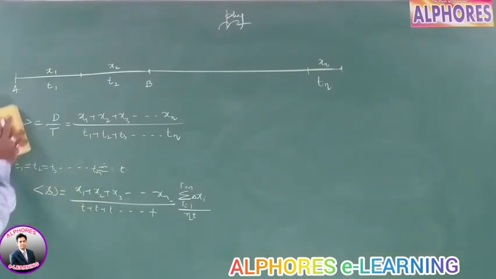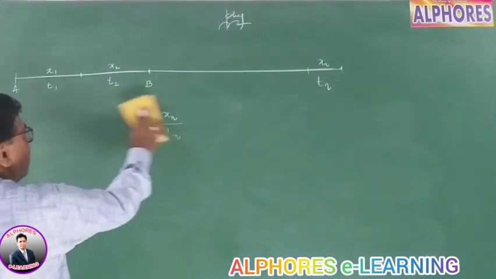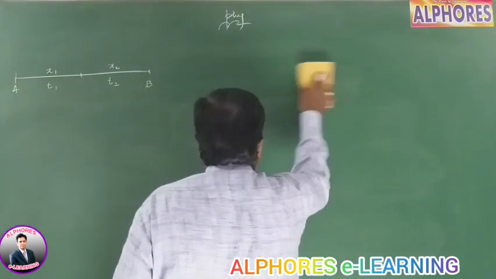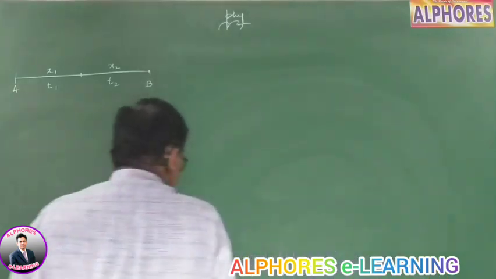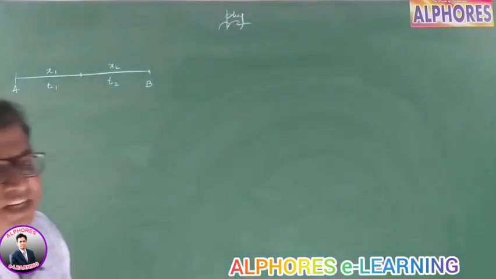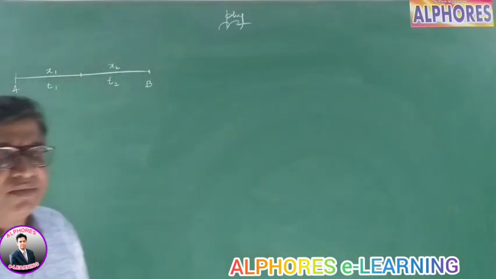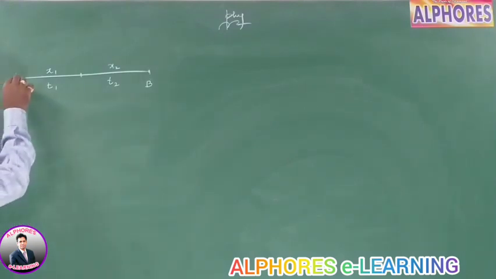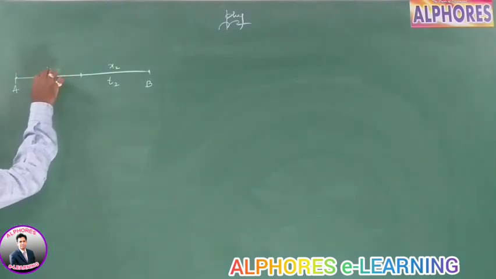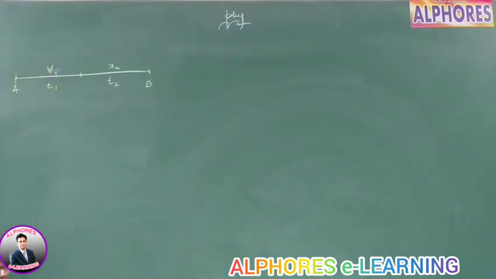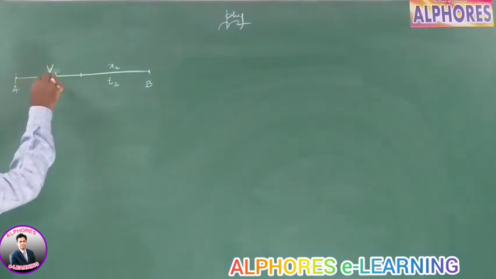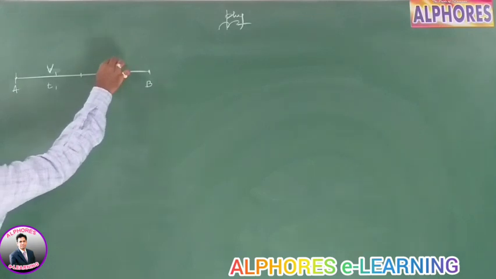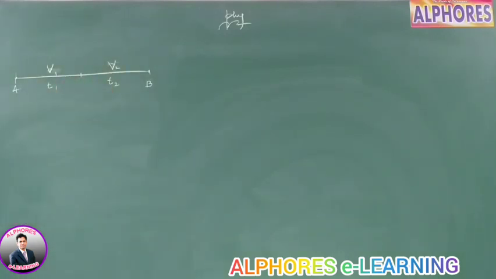Now, if a special problem is given like this, this is a very important problem which has appeared in many of the entrance examinations in India, and you need not be surprised even if it reappears again in another exam also. A body travels with a velocity v1 for a time t1 and another speed v2 for a time t2. Then what is the average speed?